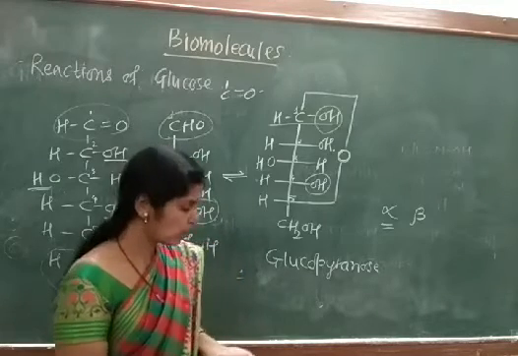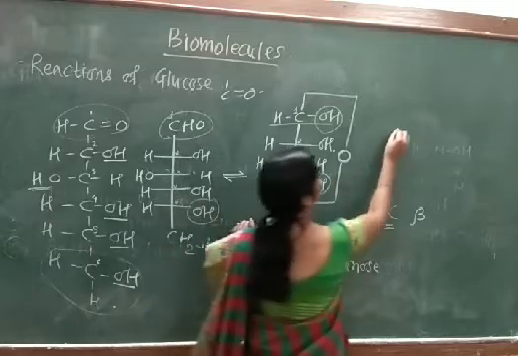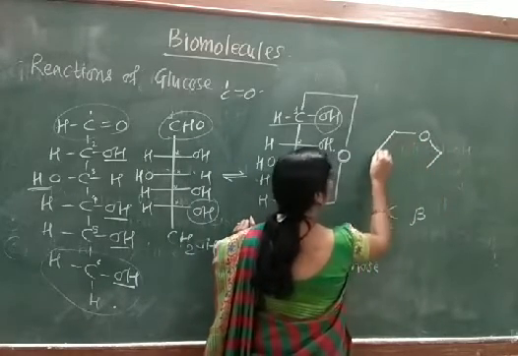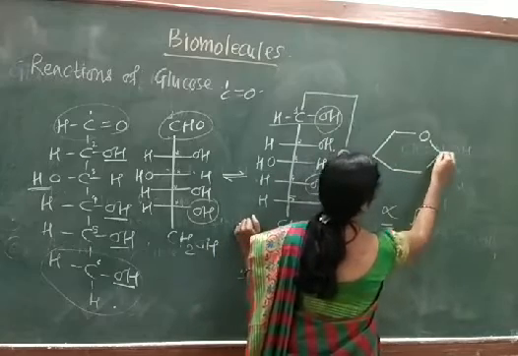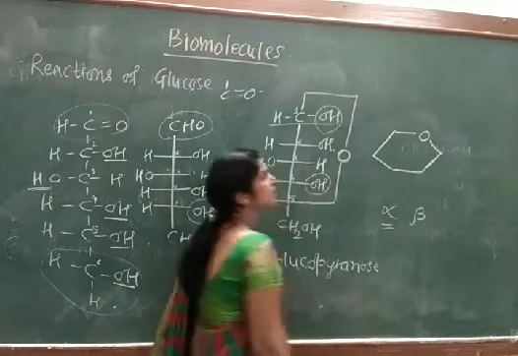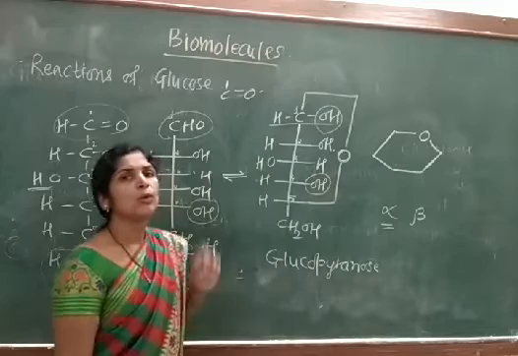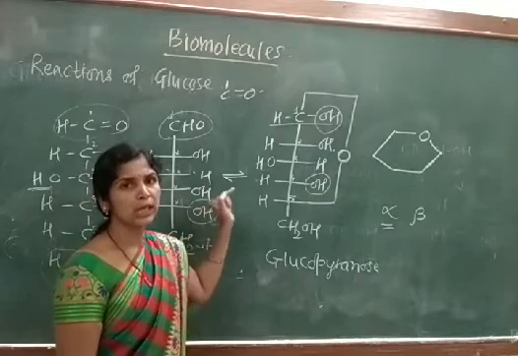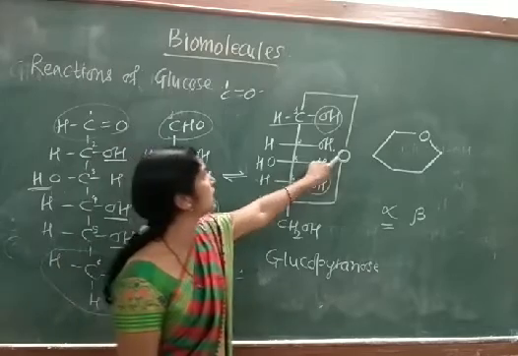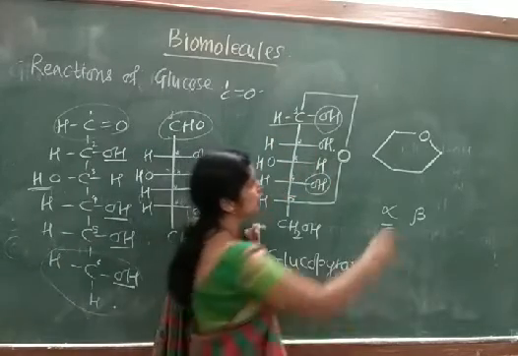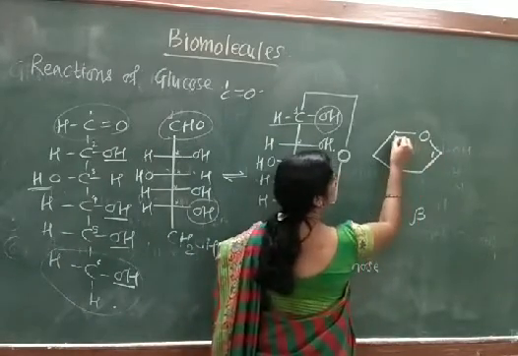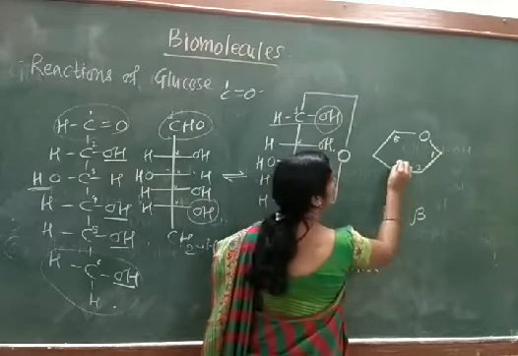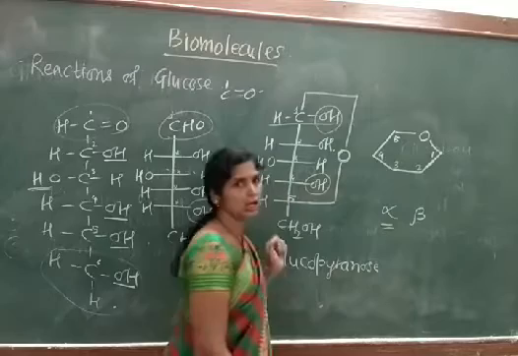In this Haworth formula, what we are going to do? We are going to represent the carbon atoms in a cyclic manner, where the carbon atoms are shown on the 5 corners of the hexagon along with the oxygen atom. 1 आणि 5. म्हणून एकाला इथे 1 नंबर दिला तर इकडच्याला किती नंबर यायला पाहिजे 5 नंबर. मग ह्याला 2 ह्याला 3 आणि ह्याला किती नंबर 4.